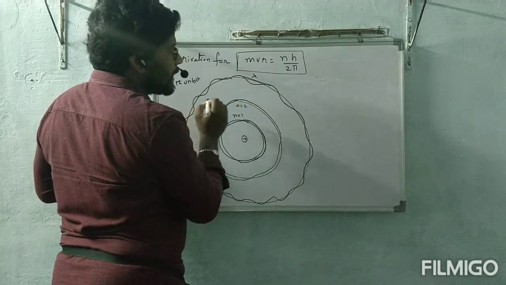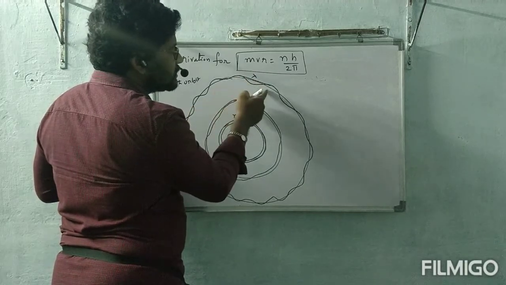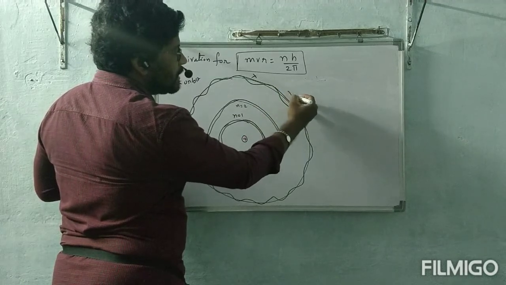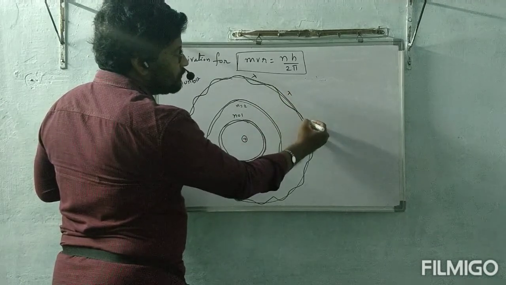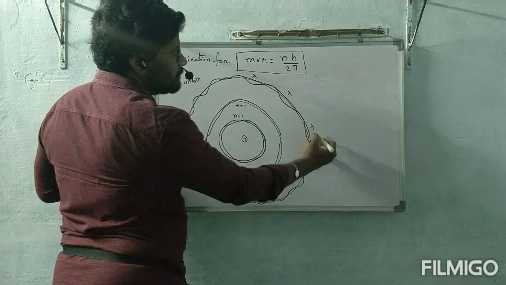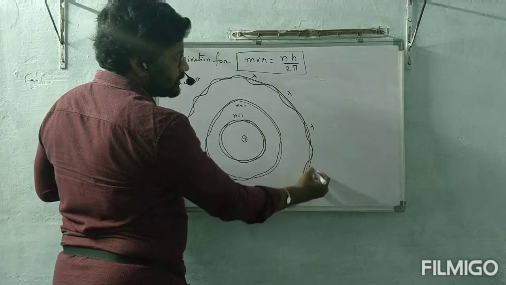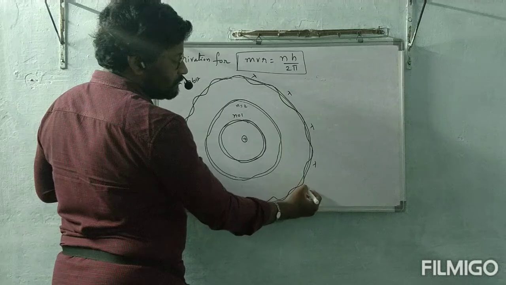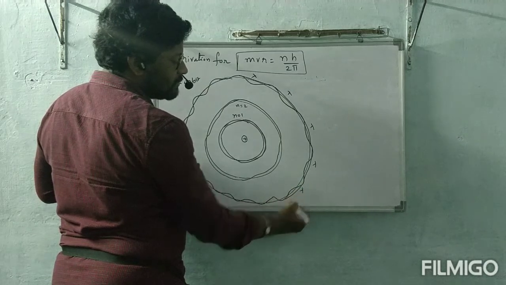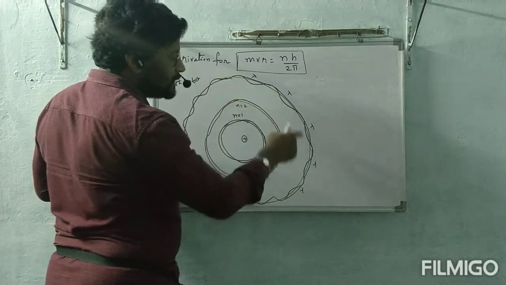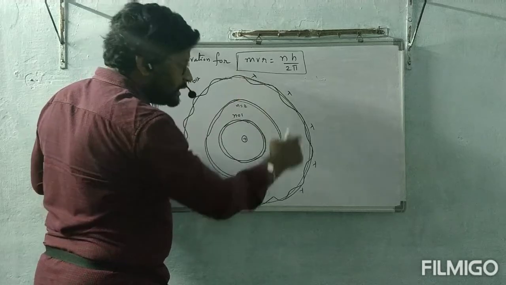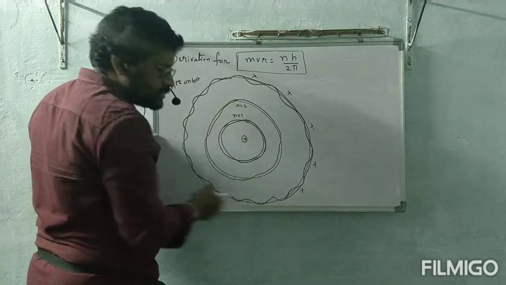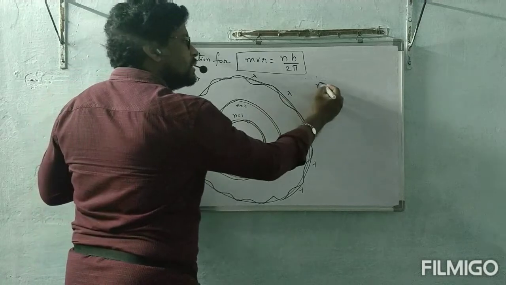This is first and second crust, second and third crust again lambda, third and fourth crust again lambda, fourth and fifth crust again lambda, correct? Fifth and sixth crust again lambda. Like this, as many crusts as we have, that many lambdas will be there. Is it correct now? N crusts, we have n lambda.